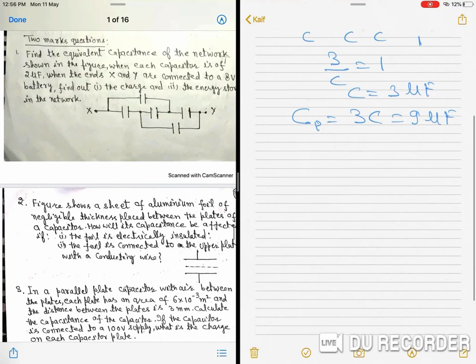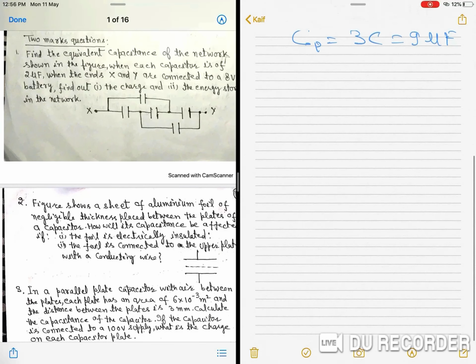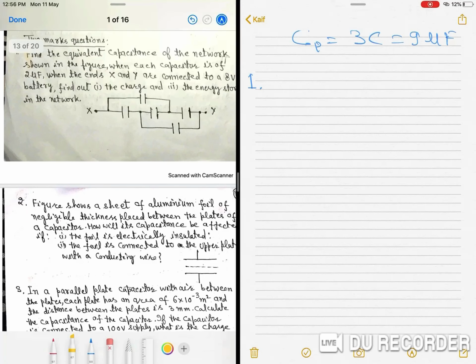Now, 2 marks questions. Question 1. Find the equivalent capacitance of the network shown in the figure when each capacitor is of 2 microfarad, when the ends X and Y are connected to an 8-volt battery. Find the charge and the energy stored in the network.